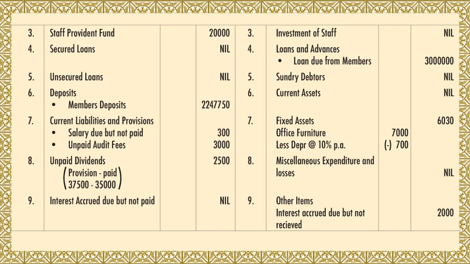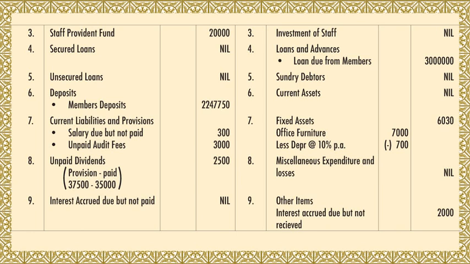Eighth is unpaid dividend. You have to see if an unpaid dividend is given or not. Go through it. Okay, so unpaid dividend, how much do you get? You have to calculate that. You have to do the dividend calculation.